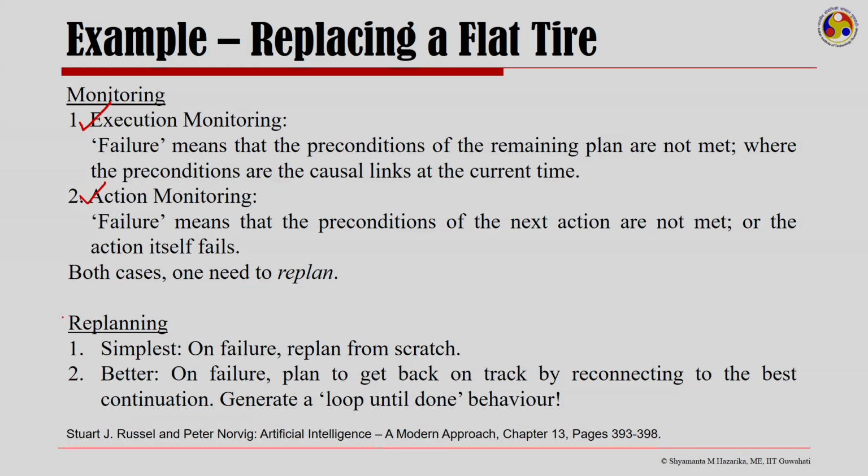Now, in replanning we can go by a very simple algorithm that on every failure you replan from scratch, or better, on failure you plan to get back on track by reconnecting to the best continuation, and you loop until done.